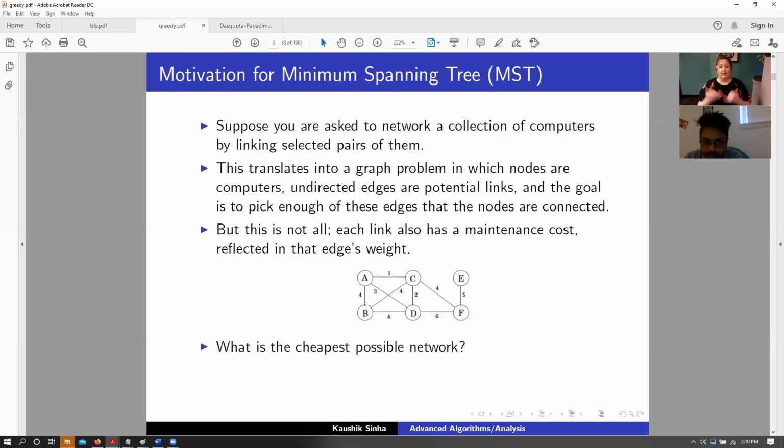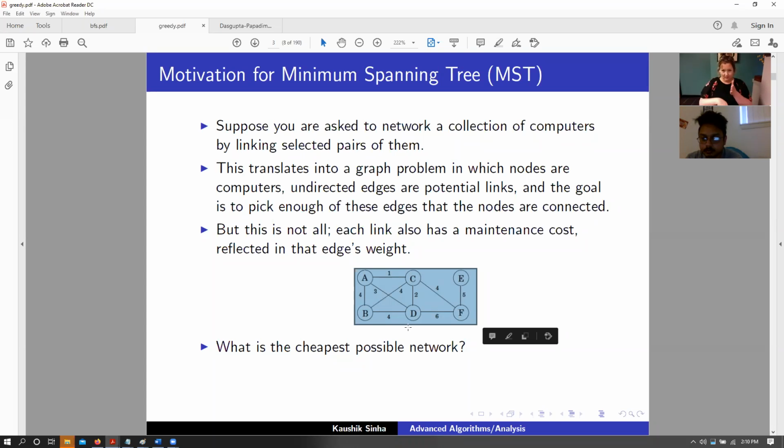Now, let's say that I have given you these 6 computers, A, B, C, D, E, and F. And these are the edge weights: if you want to pick this particular edge, you will have to live with the cost of that particular edge. Now, what I need is a way to connect every vertex, and a way to minimize the cost of connecting every vertex.